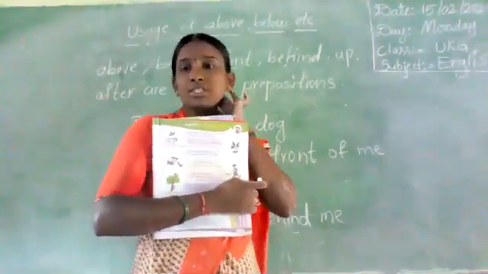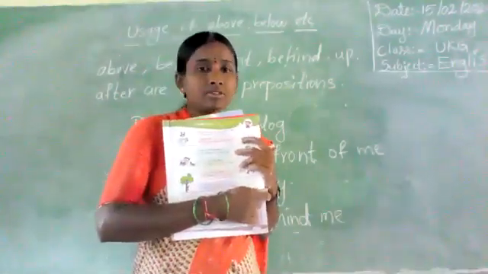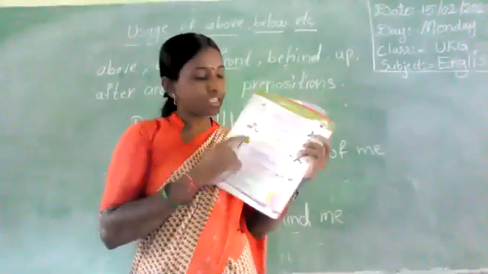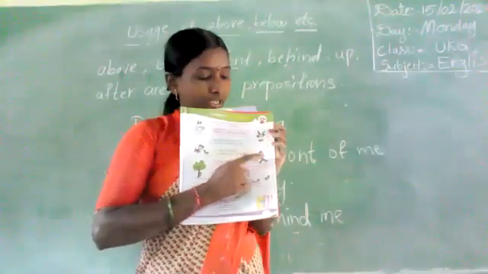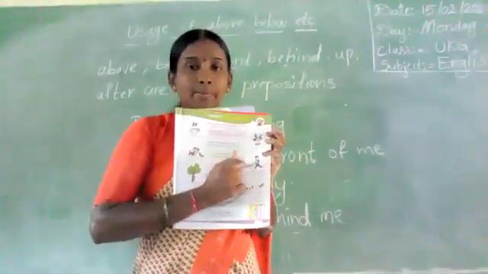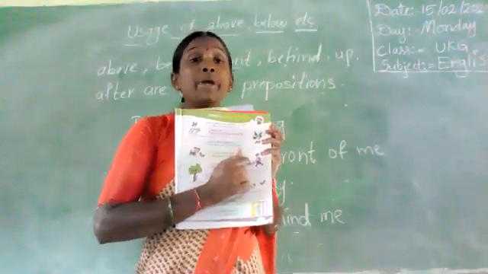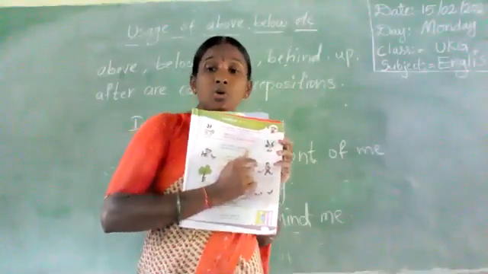In your textbooks, observe the picture first. Where is the dog? Behind the boy, back side. The dog is behind the boy.